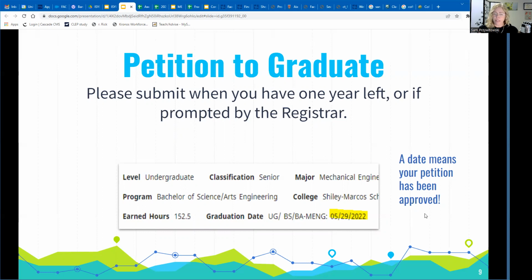Also, once you submit the petition, that releases your hold. So if you find yourself in that situation, just go do it. You'll be able to register right after that.